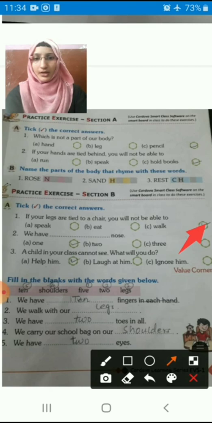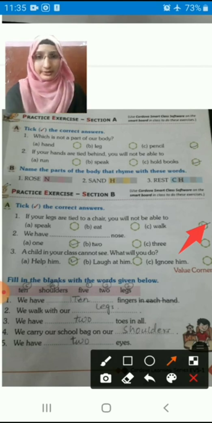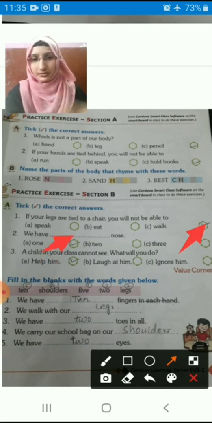Okay. We have dash nose. How many nose do we have? 1, 2, 3, 4. How many nose do we have, children? We have only one nose, right? So we have to tick on this one.